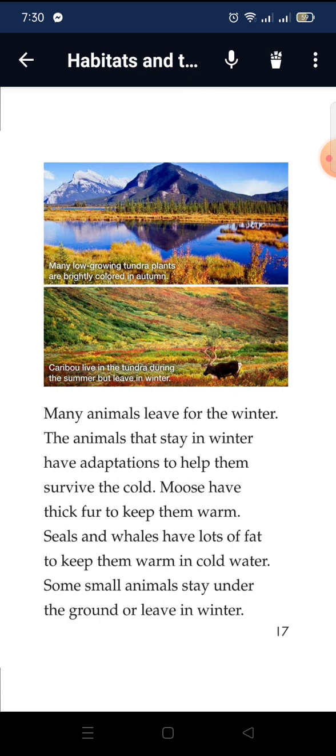Many animals leave for the winter. The animals that stay in the winter have adaptations to help them survive the cold. Moose have thick fur to keep them warm. Seals and whales have lots of fat to keep them warm in the cold water. Some animals stay underground or live under the snow in the winter.